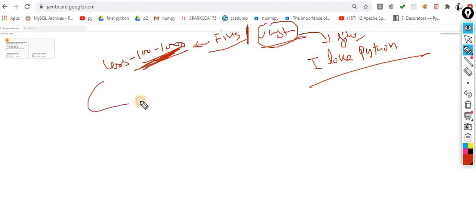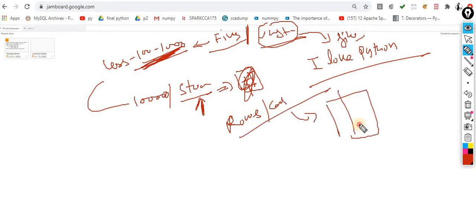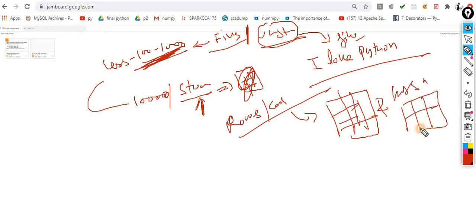Now let's suppose your records are more, for example 1 lakh records, and your data is in a structured format. When I say structured, if I say rows and columns, immediately the word that comes to your mind is Excel sheets, and MySQL kind of things, where you insert the data into rows and columns.